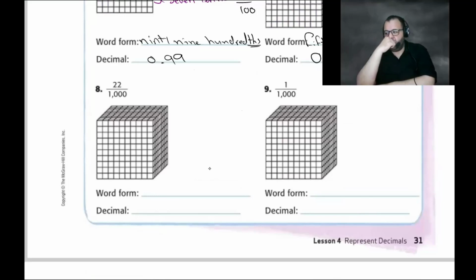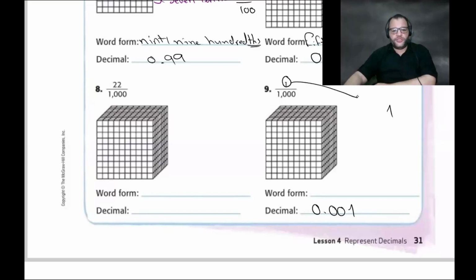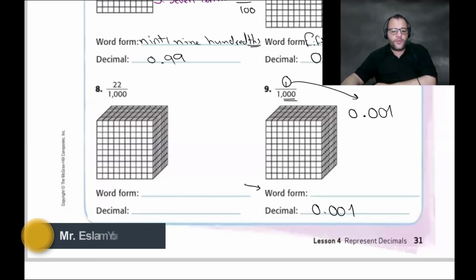It's 1 out of 1,000. So how can I write this number in decimal form? I will just write 1, the numerator, without any change. Then we have 3 zeros, so I start counting from the right: 1, the missing one, 2, 3, then I put the point. So it will be 0.001. Now how can I write it in word form? How can you read this number?